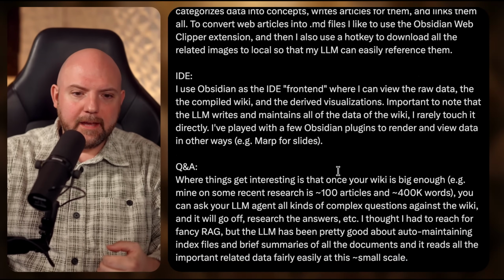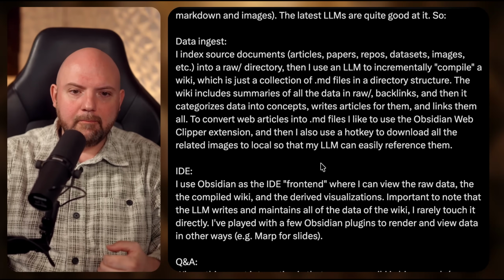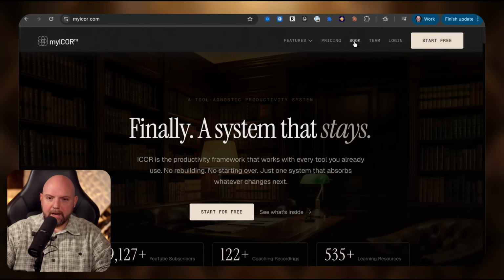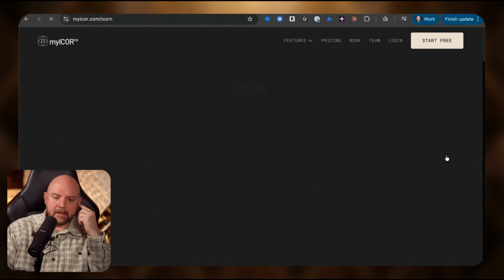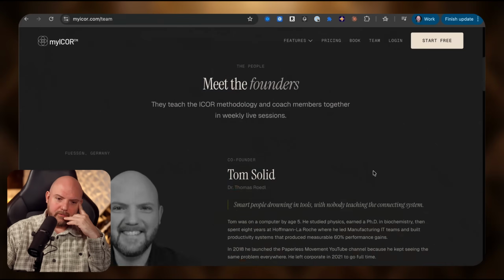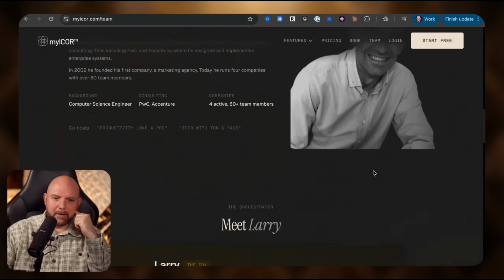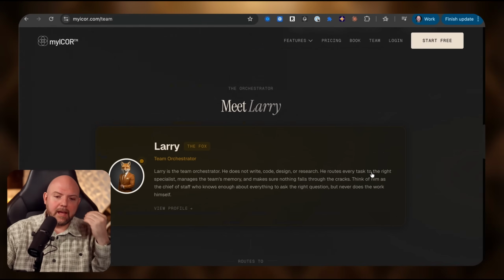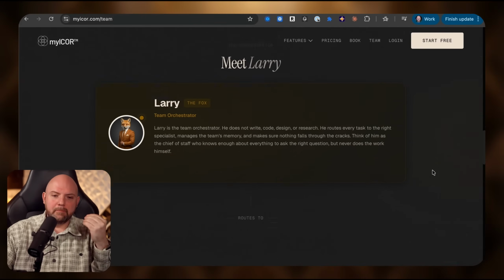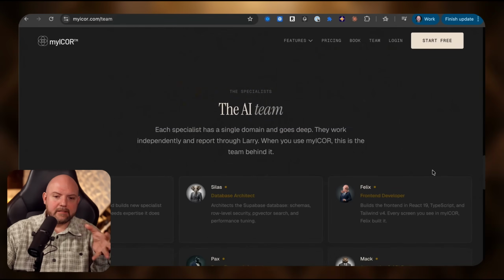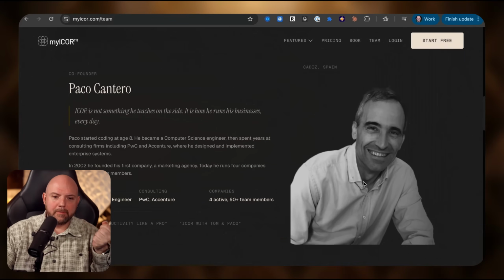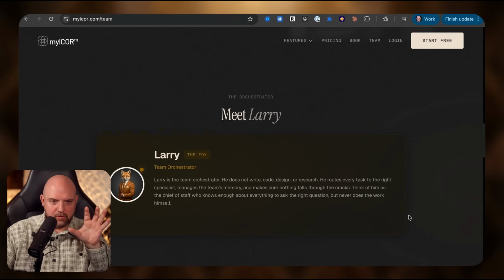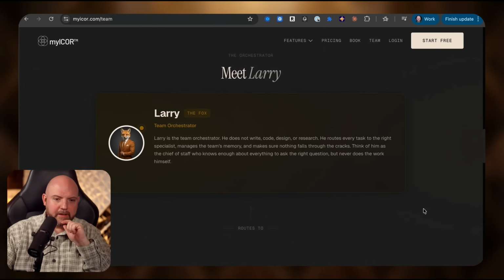And that's why there's no mention of an AI team here, and I think it's essential to have this from the get-go, because if you go to myICOR.com and you go to team, you see exactly the team that I'm working with every day. It's me, it's our co-founder Paco and nobody else in the business. This is the crazy thing. AI completely replaced human beings except the two of us in this business. That doesn't mean Paco has 4 other businesses with over 70 people working. But for our particular use case here, this is just the 2 of us and the team.